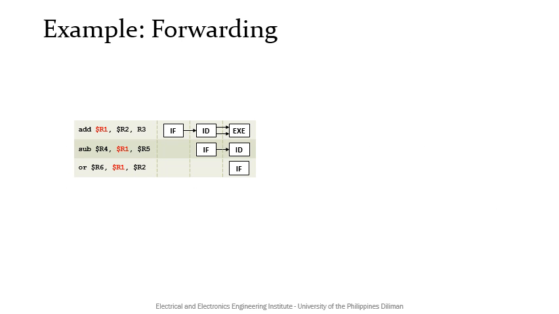Now, how does forwarding actually work? Consider these three instructions. We already know that there is a data hazard and the subtract and or instructions read R1 from the register file before the add instruction writes into it. However, note that the sum, the value to be written to R1, is already generated sometime within the execute stage of the add instruction and eventually reaches the write back stage where it is written into the register file.